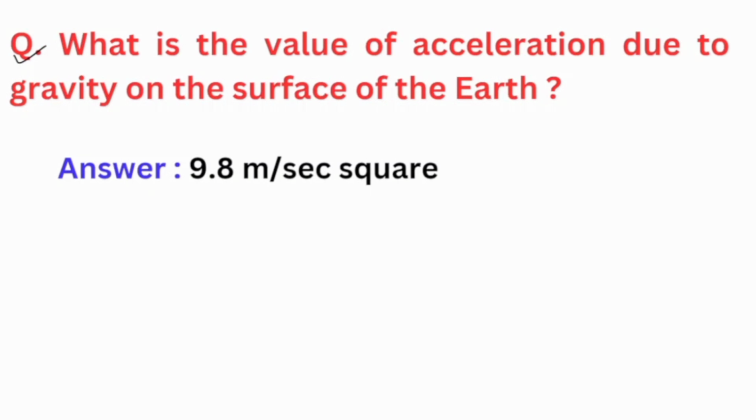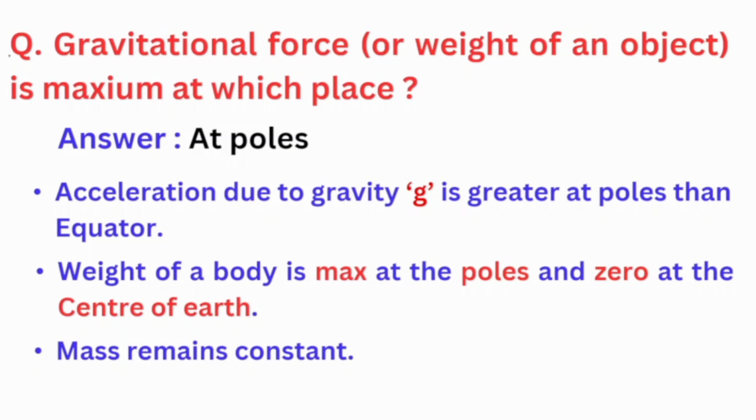What is the value of acceleration due to gravity on the surface of Earth? We discussed it already. It is 9.8 meter per second square. Next is gravitational force or the weight of an object is maximum at which place? The answer is at poles, because acceleration due to gravity g is greater at poles than at equator. And we know that weight of an object is equal to m into g. M is mass, which is unchanged, and value of g determines the weight. Okay, but the real question is why g is higher at poles.